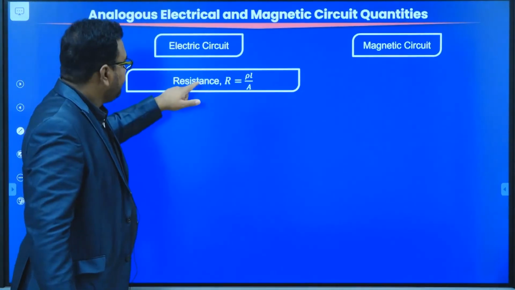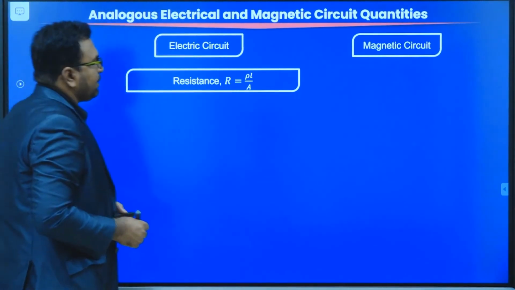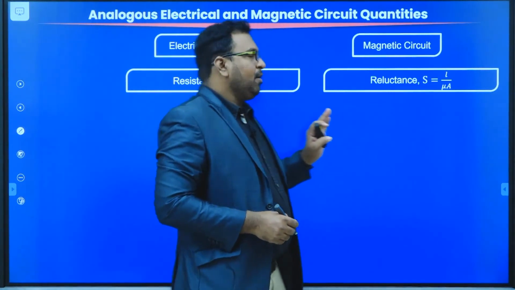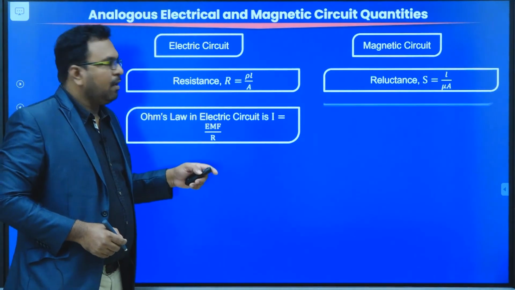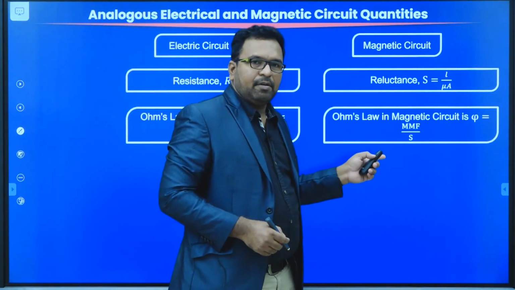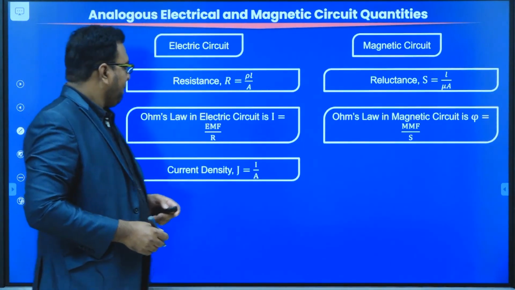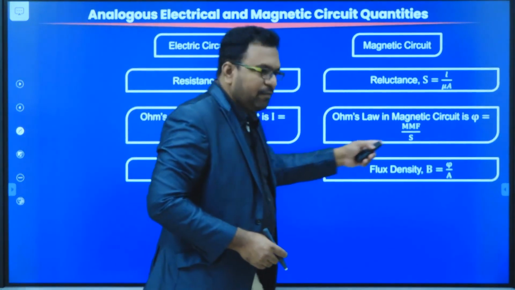Next. According to the physical parameters, R is equal to rho L by A. So in case of a magnetic circuit, reluctance S is equal to L divided by mu A. In case of an electrical circuit, Ohm's law is I is equal to V by R. In case of a magnetic circuit, the Ohm's law is phi is equal to MMF by S. Current density is current per unit area. Flux density is flux per unit area.